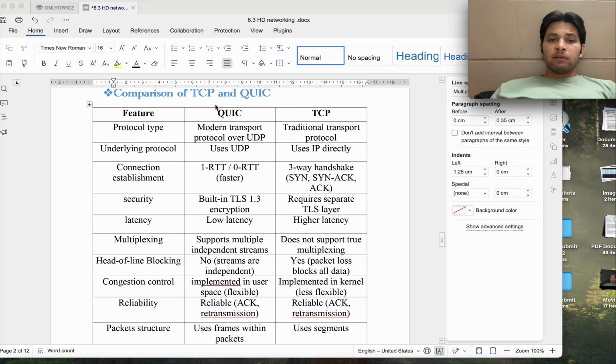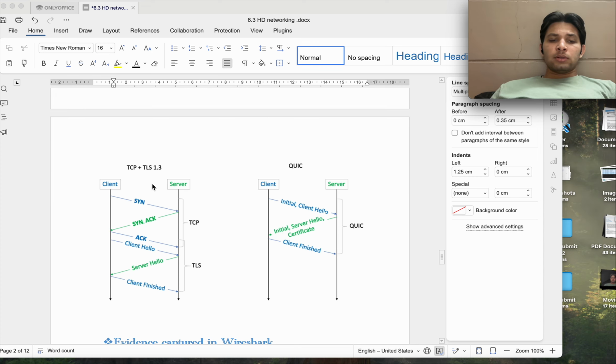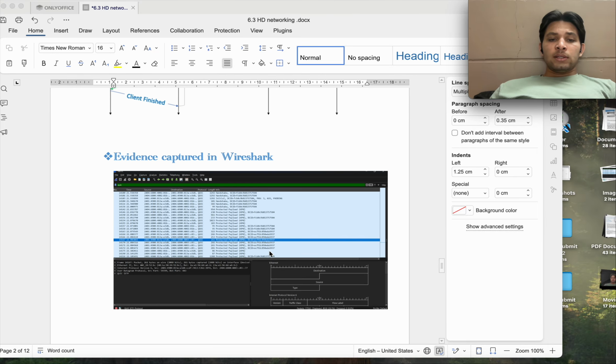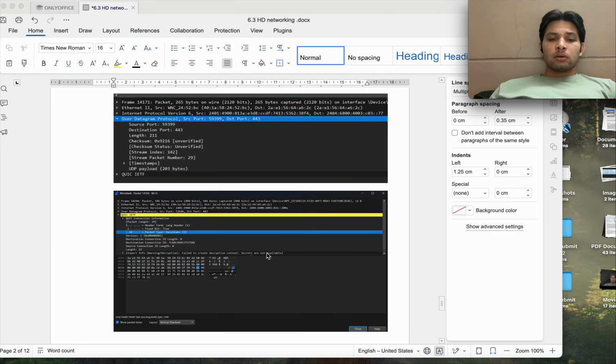This is the comparison table between TCP and QUIC. You can see in TCP, firstly we have to establish the three-way handshake, then TLS, and here only one RTT. Here two RTT, here one RTT, or in special cases, as we discussed earlier, we can establish zero RTT also. These are some evidences which I captured in Wireshark.